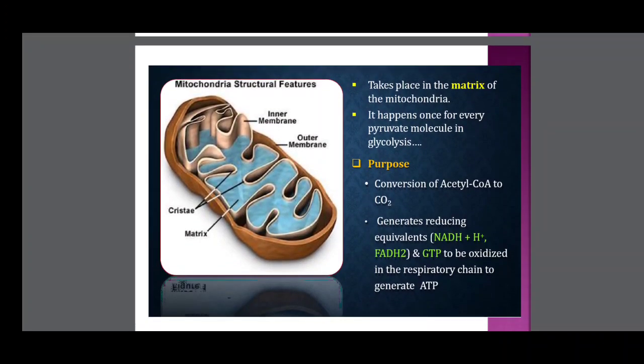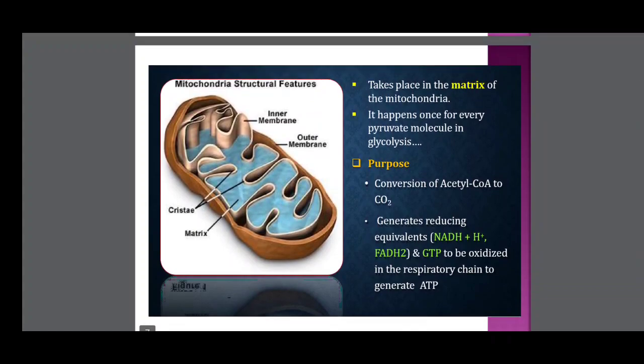The mitochondrion is a rod-shaped organelle covered by a double membrane. Between the two membranes there is an empty space called the perimitochondrial space. The inside of the mitochondrion is called the matrix. The inner membrane invaginates into the matrix as finger-like structures called cristae. The cycle takes place in the matrix of the mitochondria. It happens once for every pyruvate molecule from glycolysis.